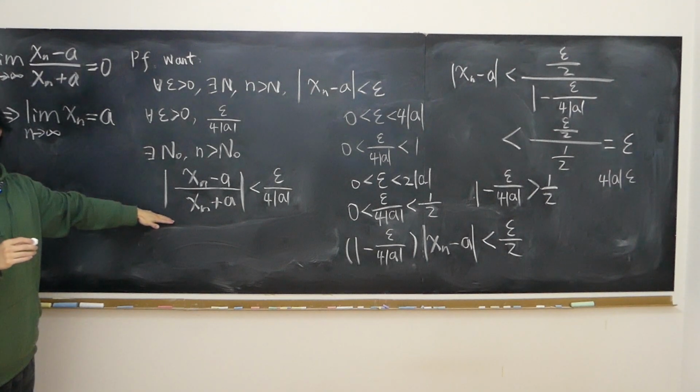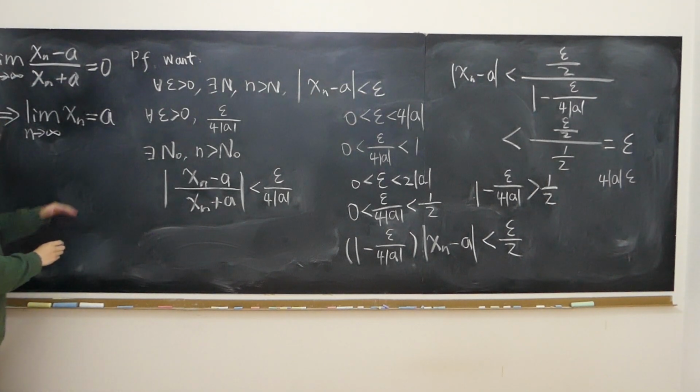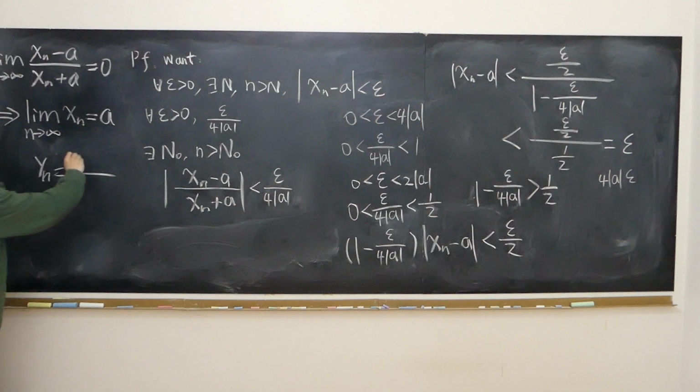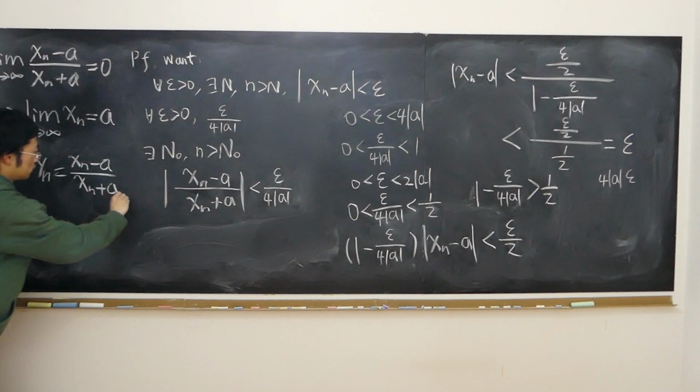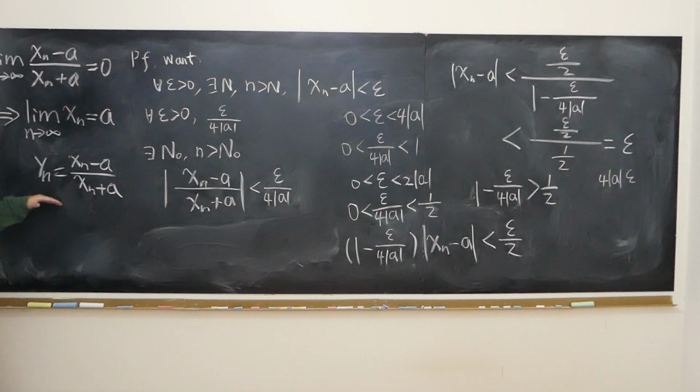Alternatively, we could also say that maybe I can use substitution, say let yn equal to xn minus a over xn plus a. Then let's solve for xn in terms of yn.